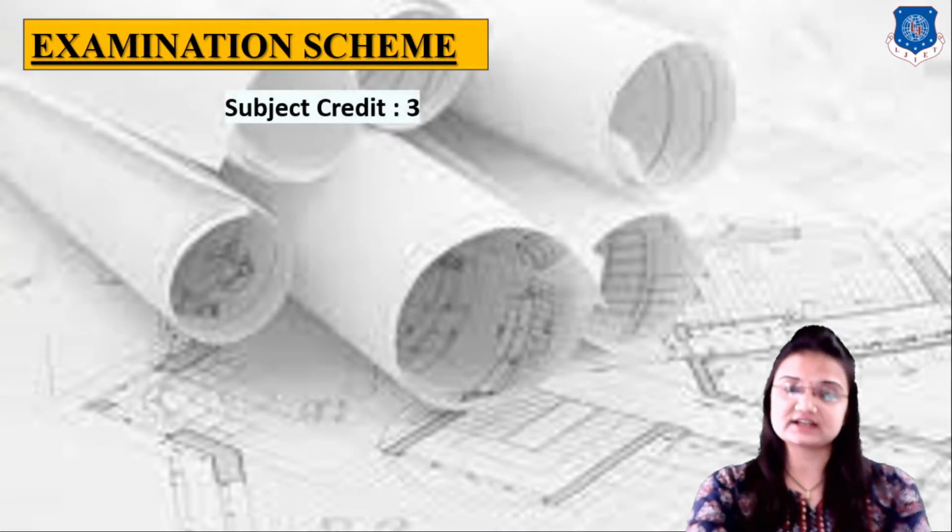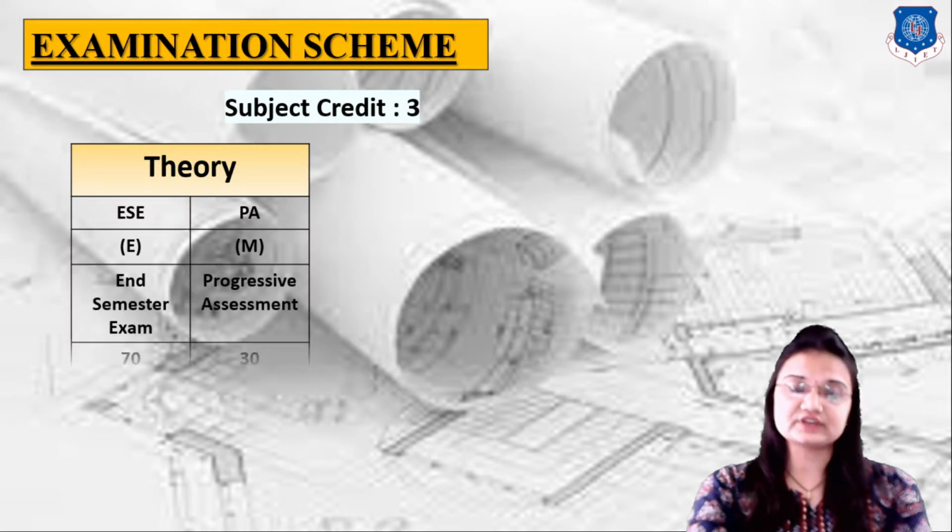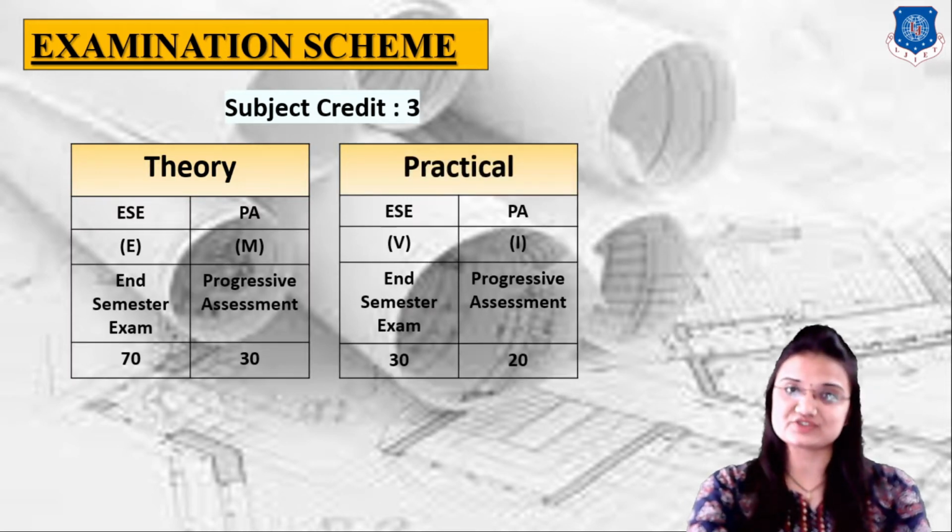So the subject credit is as shown, and there are two parts: first one is theory and second one is practical. In the theory portion we also have two parts: first one is ESE, the semester exam, and PA, progressive assessment. ESE contains 70 marks and PA contains 30 marks.